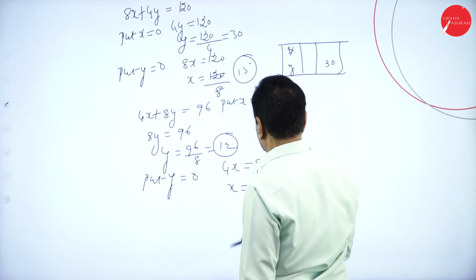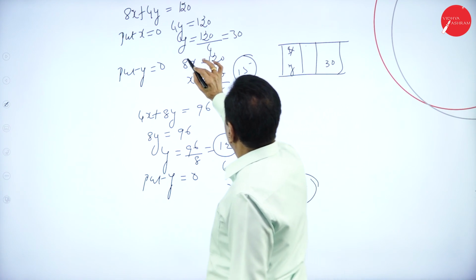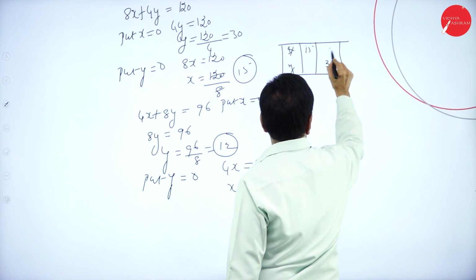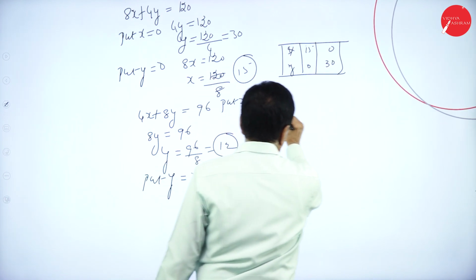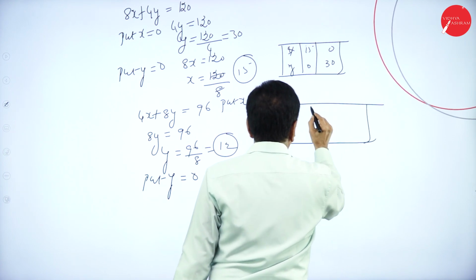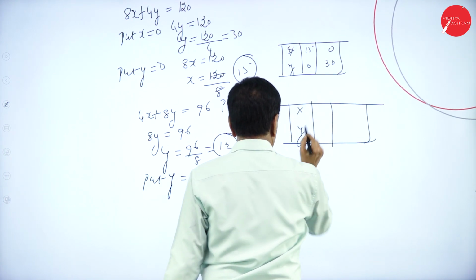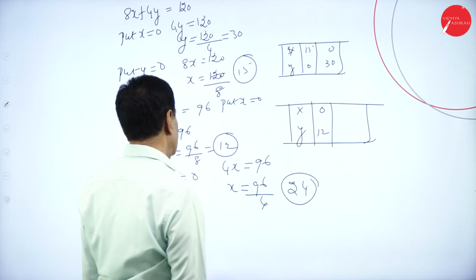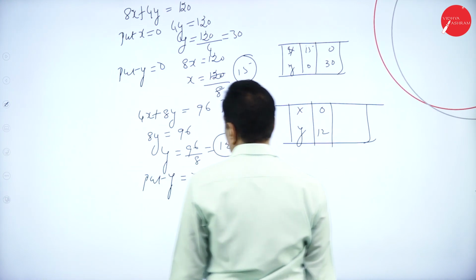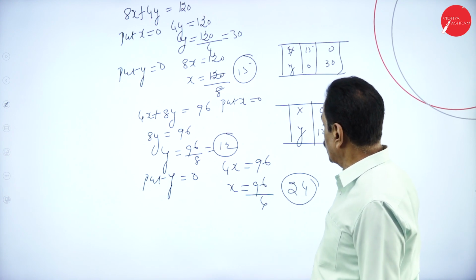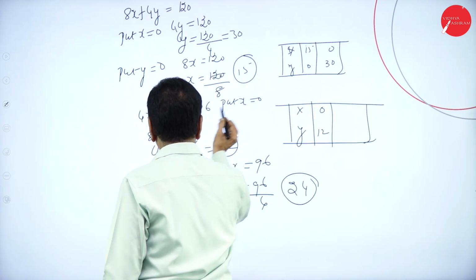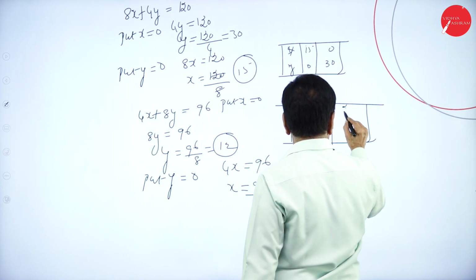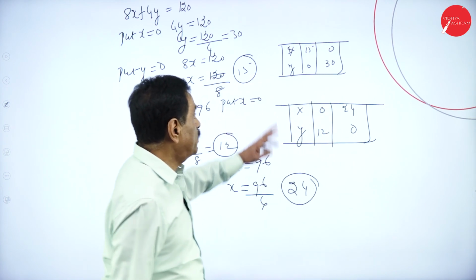Then put x is equal to 0, y is 30. Put y is equal to 0, x is 15. 30, 15. Second equation: so your y value is 12, x is 0. Put y is equal to 0. Here, second equation, put x is equal to 0. Then y is equal to 12. Put y is equal to 0, x is 24. In the first equation, 30, 15.